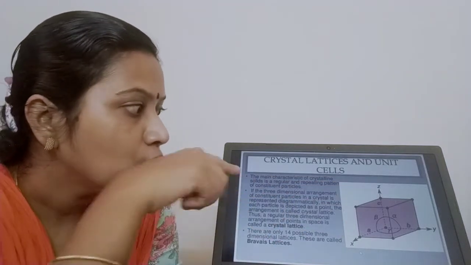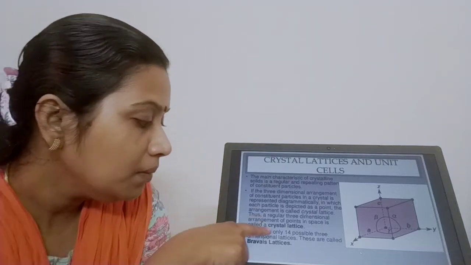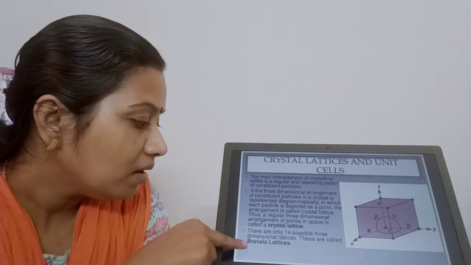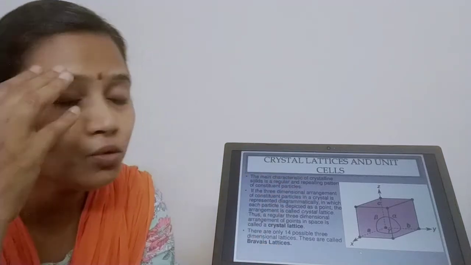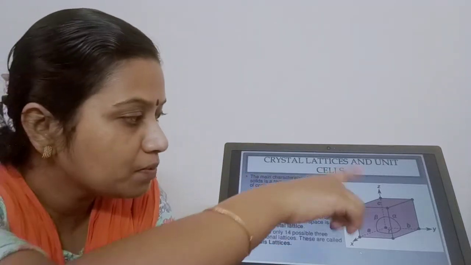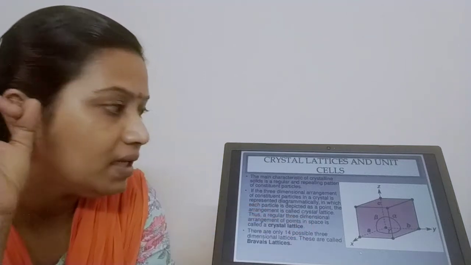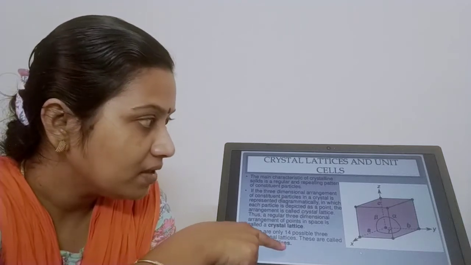Whenever I position these points, I will be getting only 14 possible 3D lattices. And what are they called? They are called Bravais lattices.